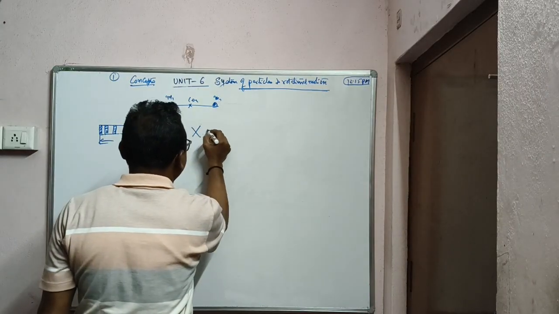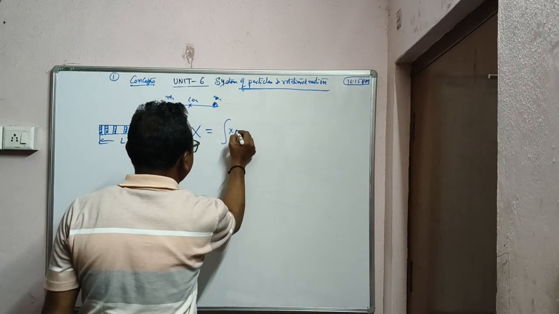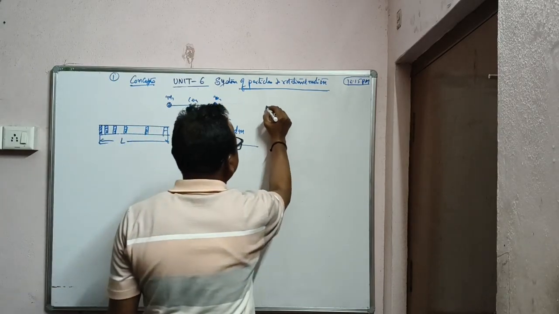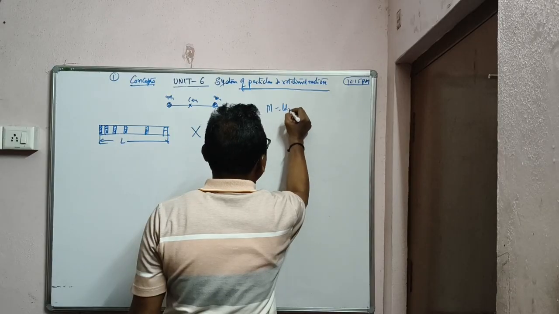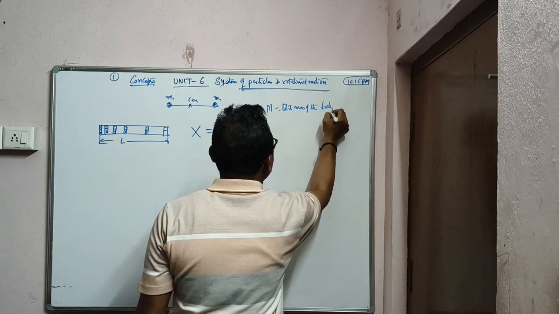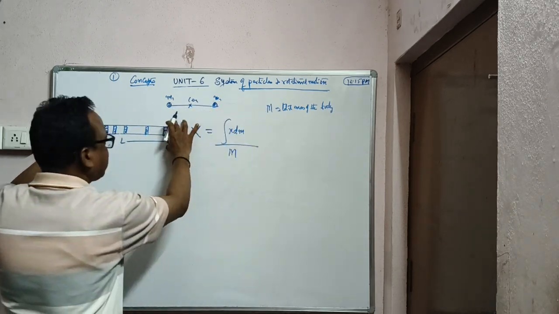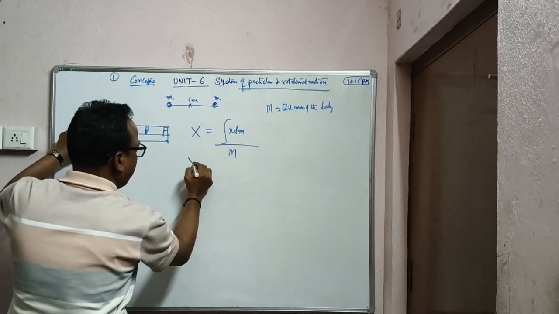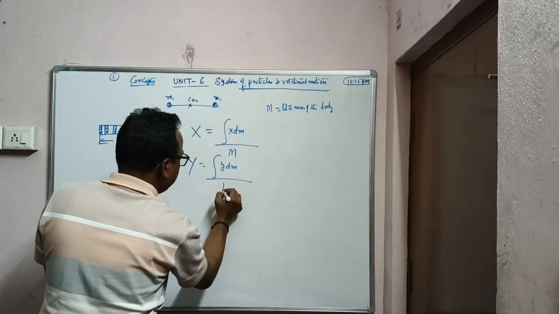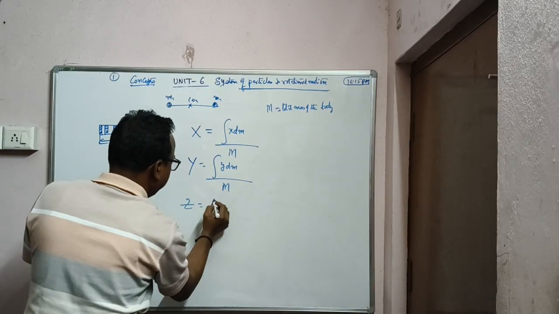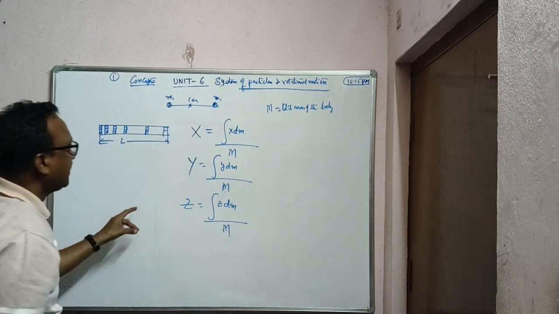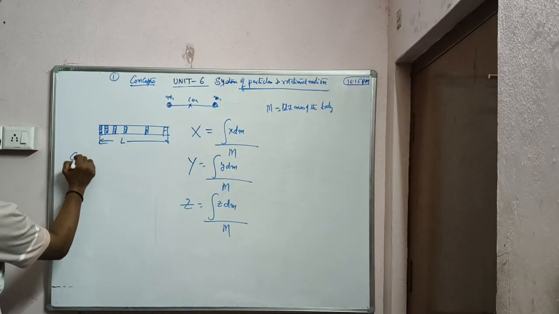Then the x coordinate is given by integral x dm by capital M, where M is the total mass of the body. Similarly the y coordinate is integral y dm by capital M, and z is integral z dm by capital M. This is for continuous mass distribution.